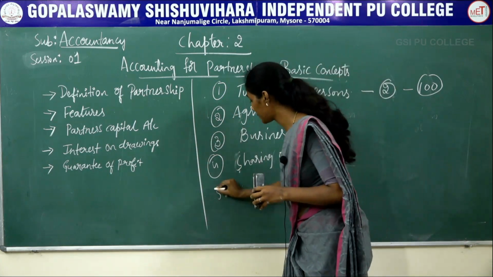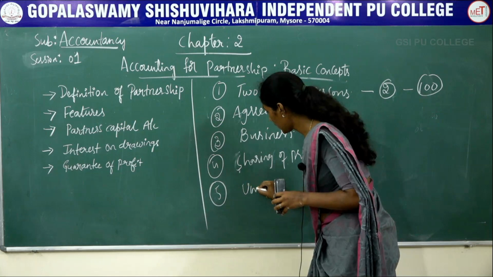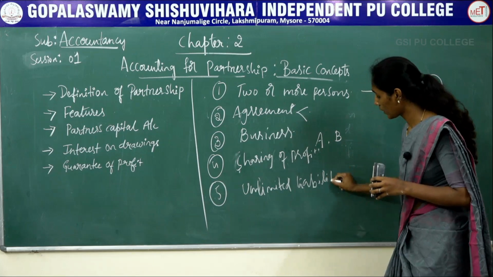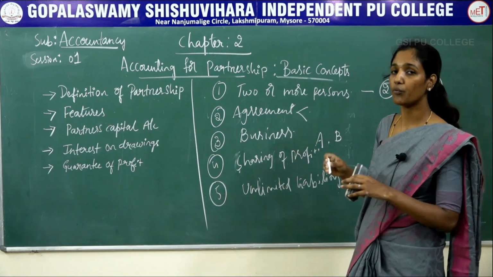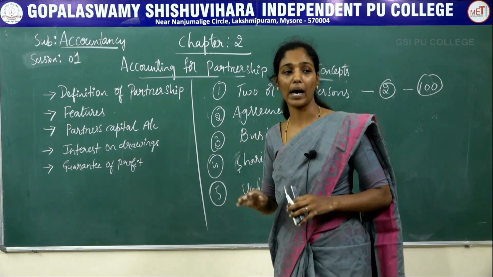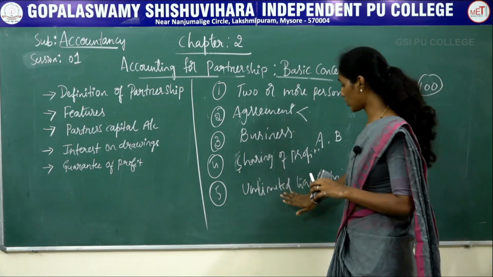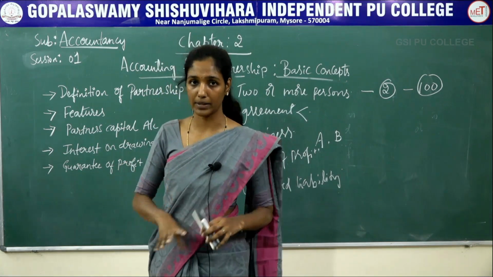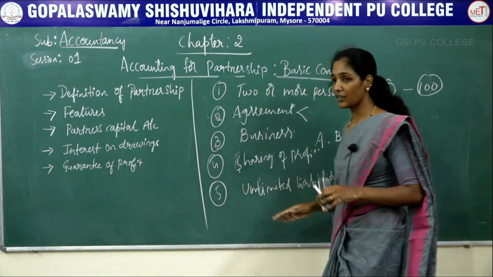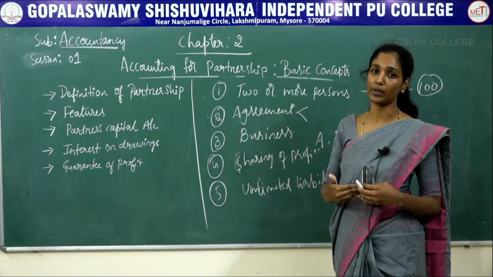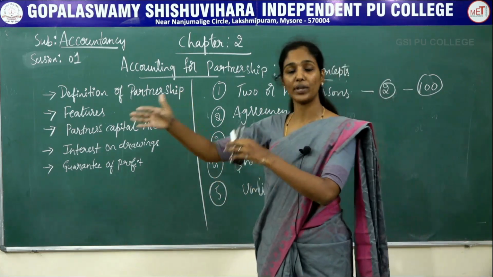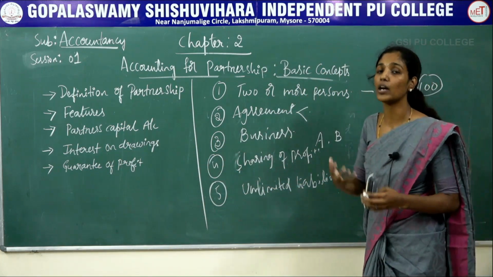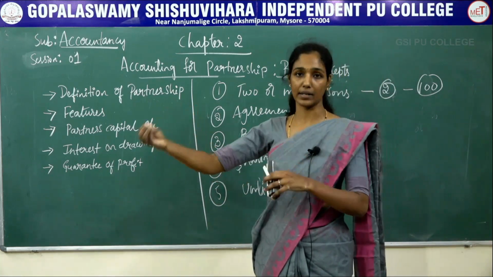The next is unlimited liability. In a partnership firm, the liability of all the partners is unlimited, which means, for example, if any losses occur in the business, then partners have to sell their personal property to repay the debts of the partnership firm, because the firm does not have sufficient funds to repay its debts.